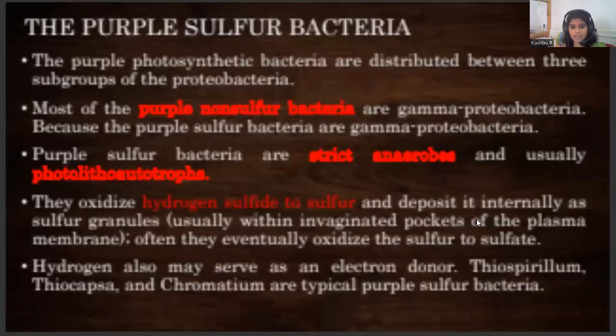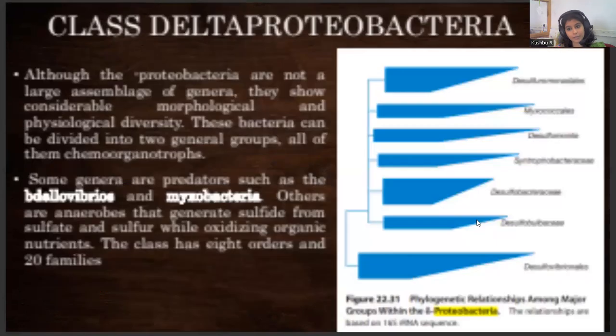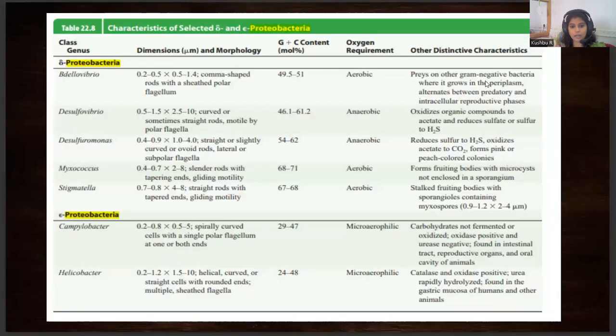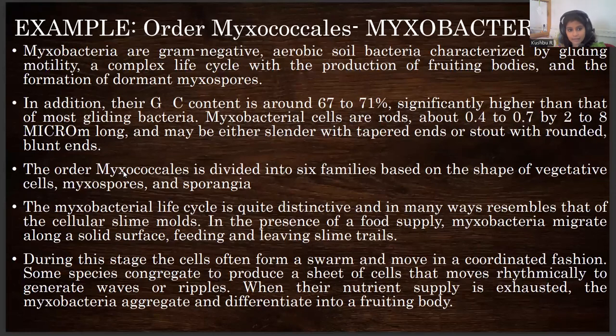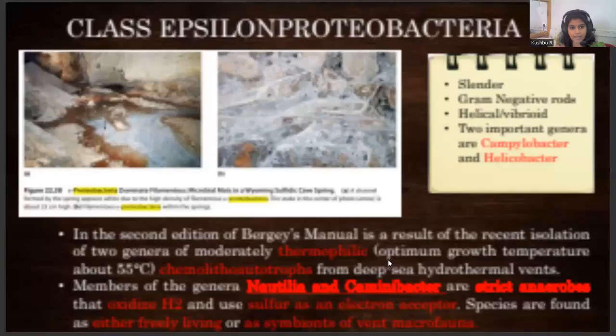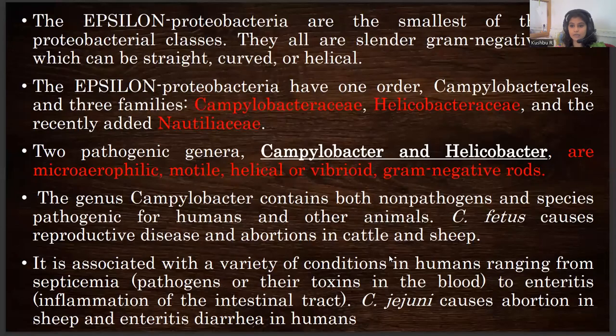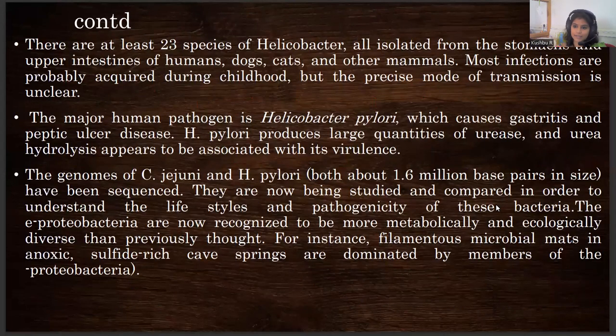In gamma proteobacteria, we learned about purple sulfur bacteria. In delta proteobacteria, we learned about the capability of Myxobacteria to show varied motility and reproduction, with the diagram. Then epsilon proteobacteria, with the capability to survive in harsh environmental conditions; the best examples are Campylobacter and Helicobacter. So thank you so much. Have a good day.